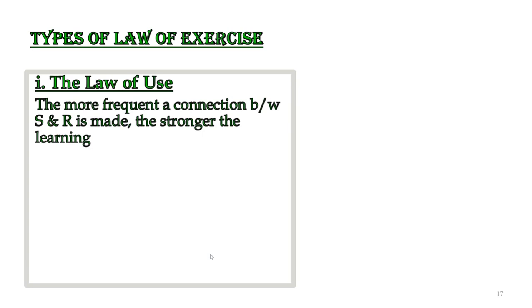The law of use says that the more frequent the stimulus which is linked with a particular response, the stronger the learning, as we have already done, which is linked with practice. The more you practice, the more you learn, the stronger or more effective the learning would be. So the law of use means that the more you use a particular stimulus linked with a particular response, the more frequent it is, the more use you are making of that stimulus, the stronger the learning.